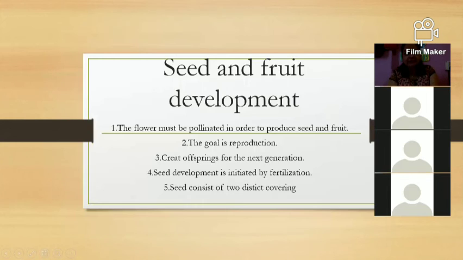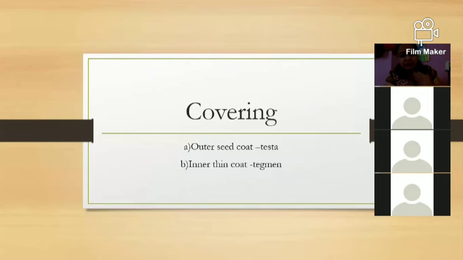Then seed and fruit development. After the endosperm development, there is the zygote development. After the zygote development, the next topic is seed and fruit development. In the case of seed and fruit development, the flower must be pollinated in order to produce the